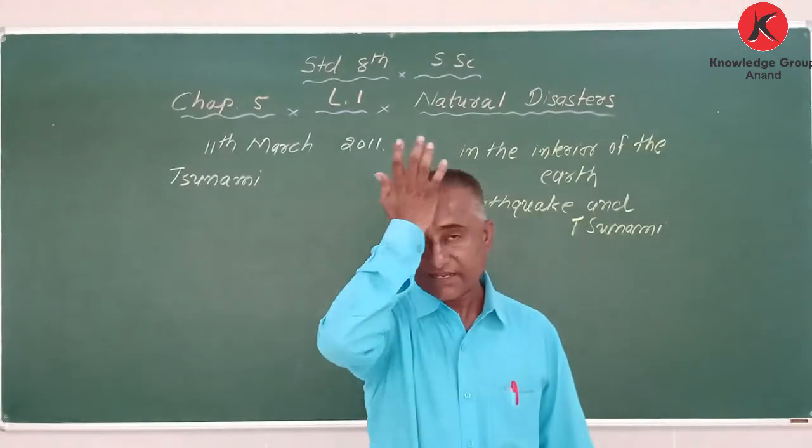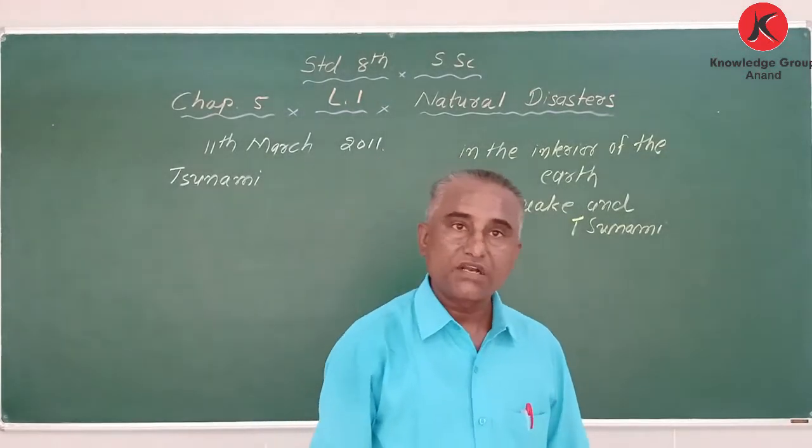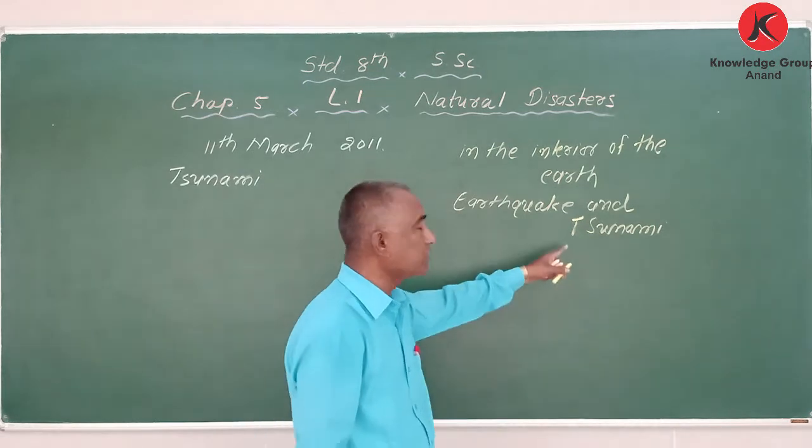Normally the T is silent, but still we can say tsunami.